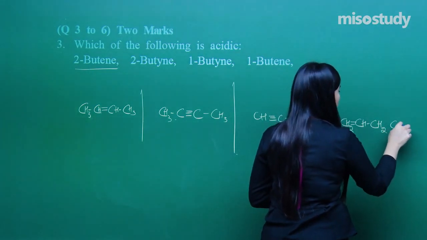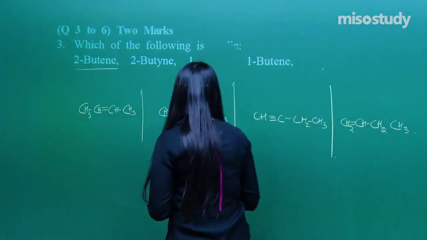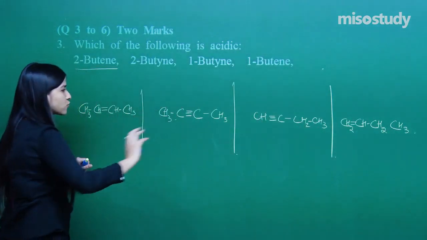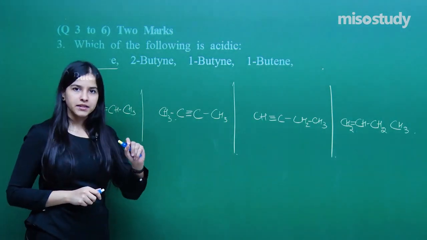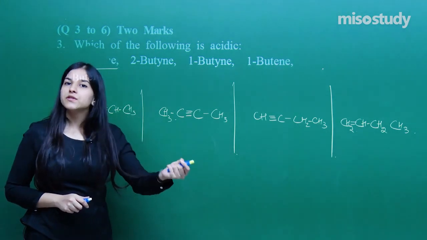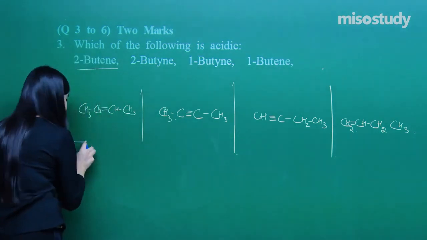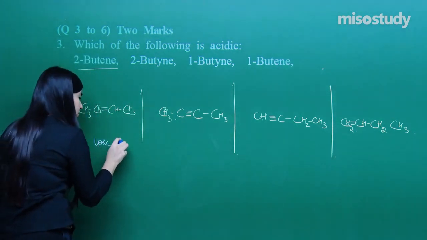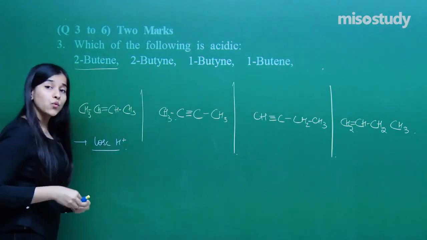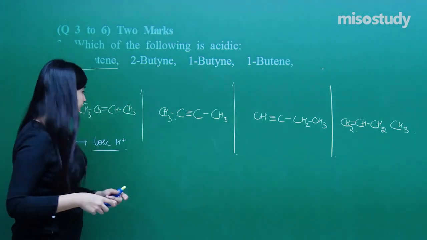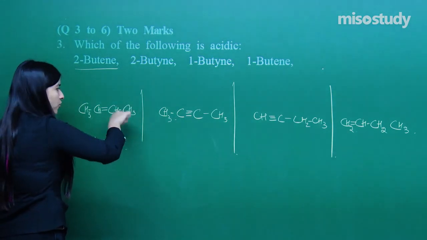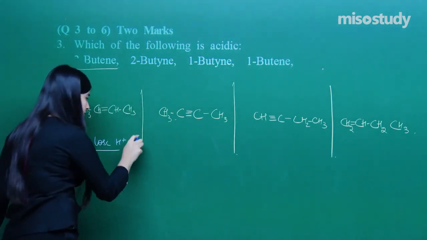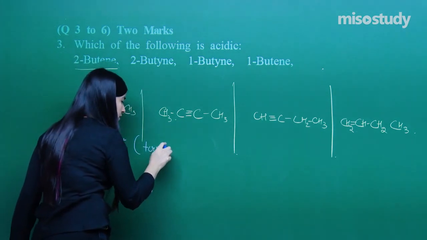So first of all, what should be my approach? What is the approach whenever such questions are asked? First of all, I need to loosen up the H positive, right? Which H positive will come up? I can lose H positive from the terminals first of all.